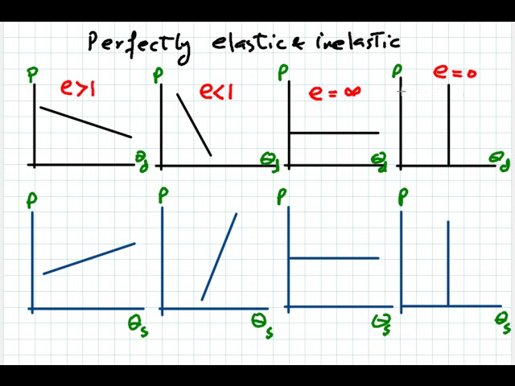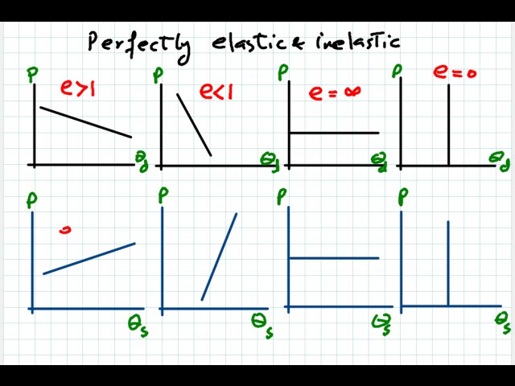Perfectly inelastic means that for any change in price, quantity demand will not change. And perfectly elastic demand curve means that demand curve becomes horizontal, parallel to x-axis. And it shows that even if there is no change in price, the quantity demand changes. Inelastic demand curve and elastic demand curve cases we have already discussed.